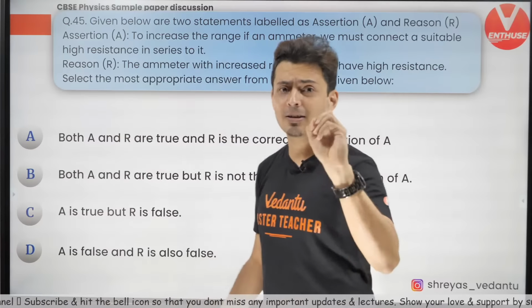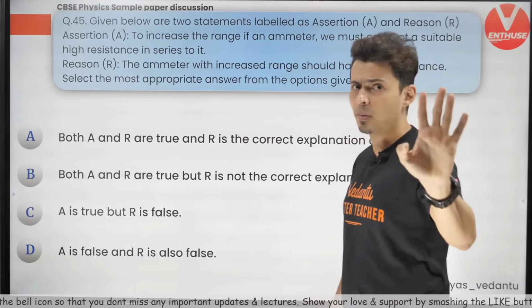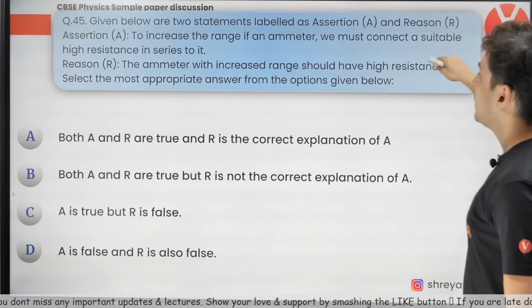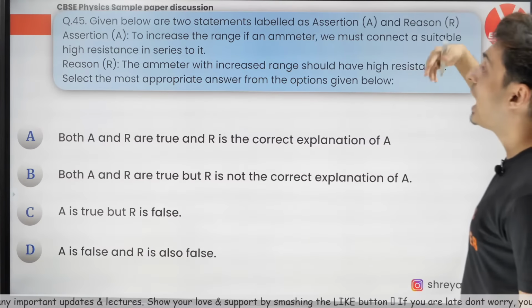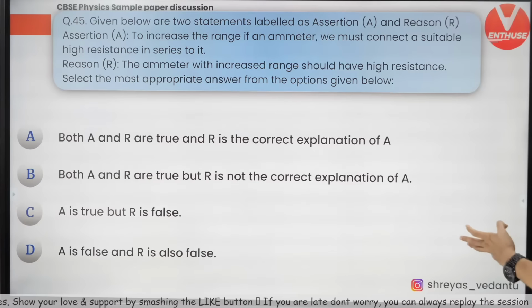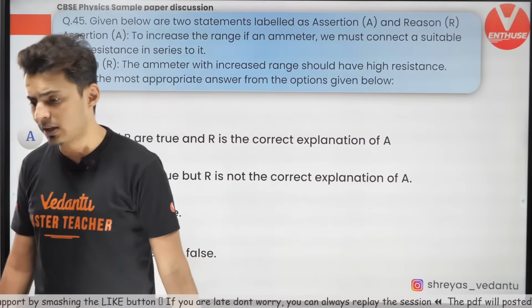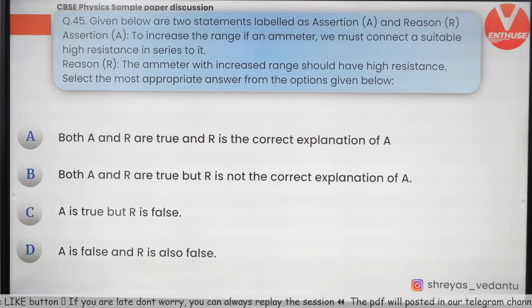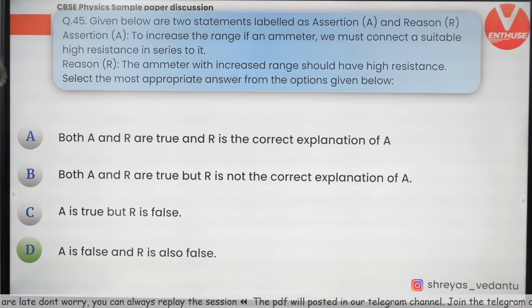Rapid fire starting now. All are assertion reasons, last few are probably case studies. To increase the range of an ammeter, we must connect suitable high resistance, and reason says when the ammeter range has to be increased, you should give it high resistance. Is this correct? Guys, this is wrong. Yes, A is false and R is also false.